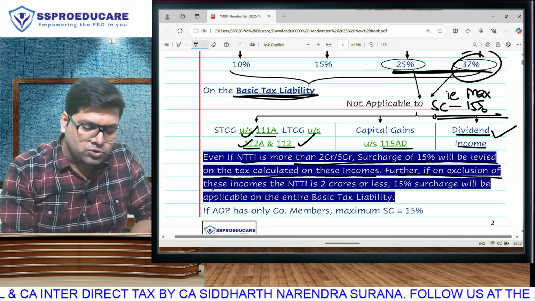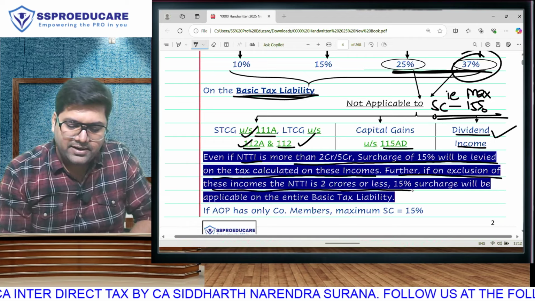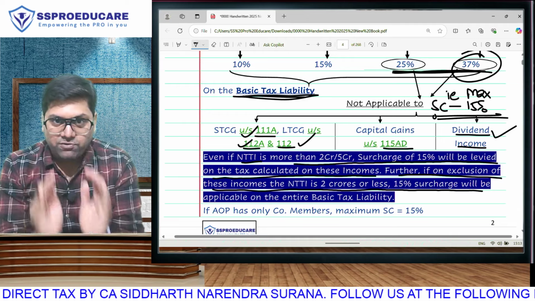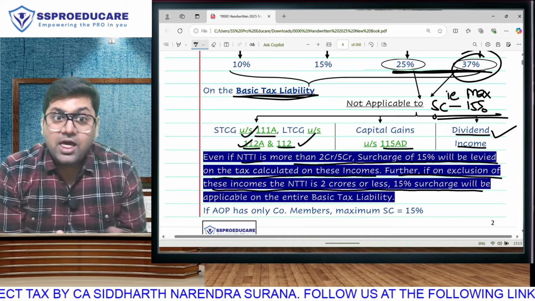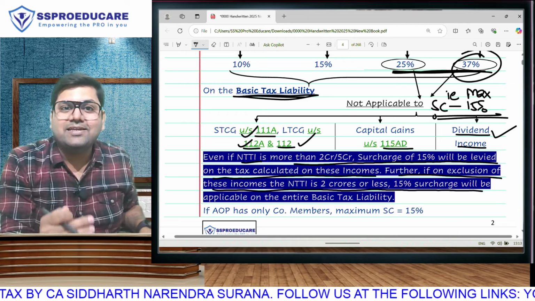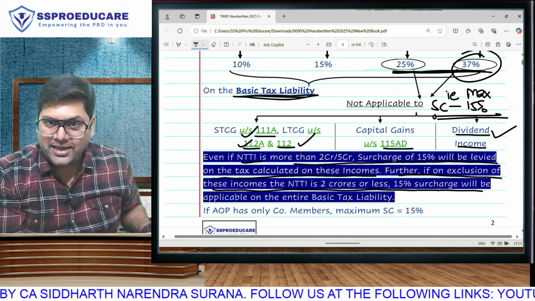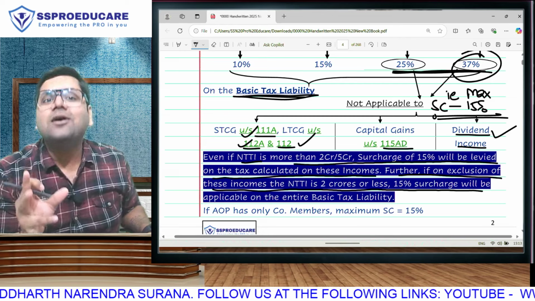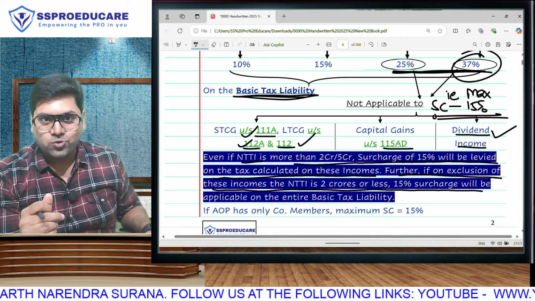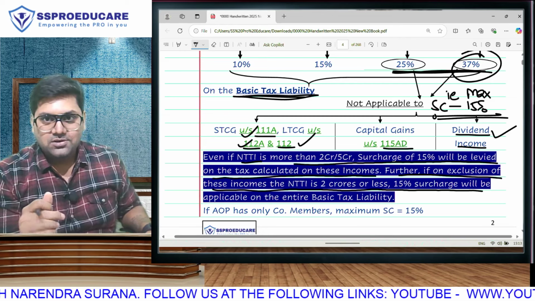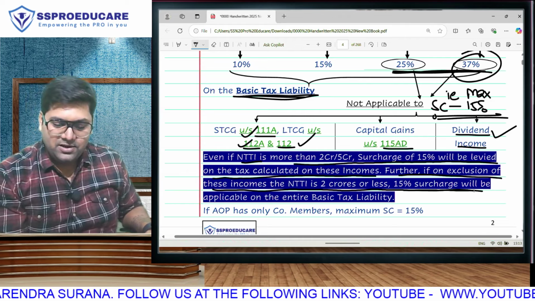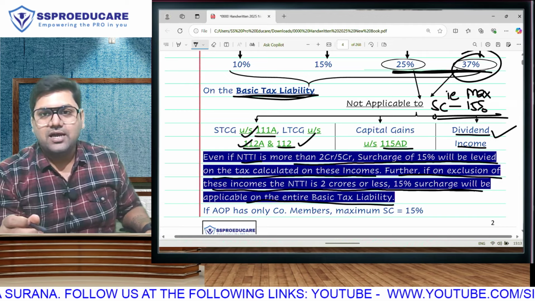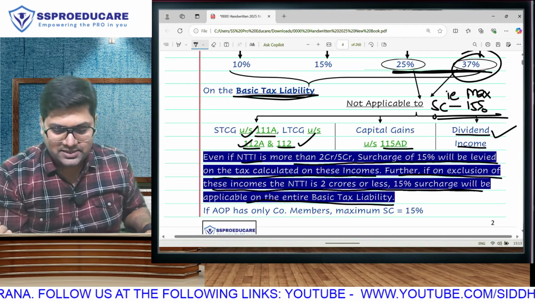If on the exclusion of these incomes, the NTTI is 2 crore or less, means your other income, see, you will be having these incomes in your total, and you will be having other income also, like salary, like house property, like any normal PGBP, like any normal IFOS. If that other income is not crossing 2 crores, then on that part also we will apply 15%. 15% will apply on the entire basic tax liability. Simply put, understand this sentence.